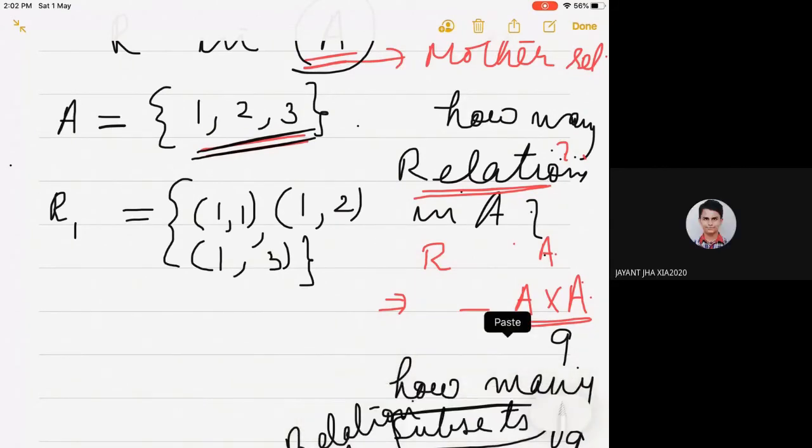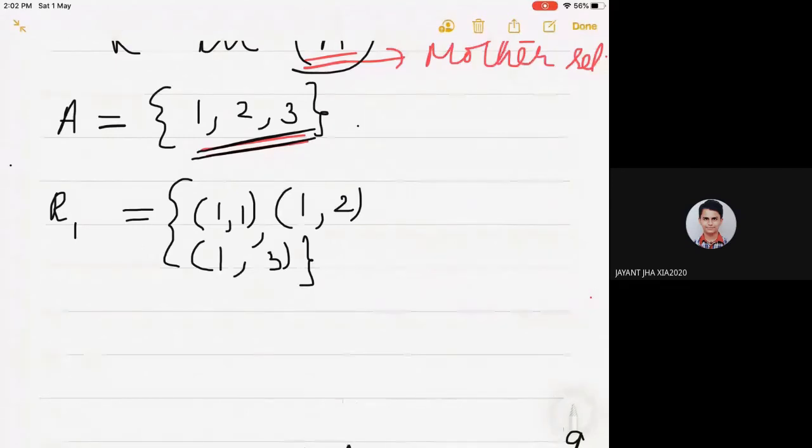And even null set can be a subset. Null set. Yes, definitely. Null set is a subset of any set.